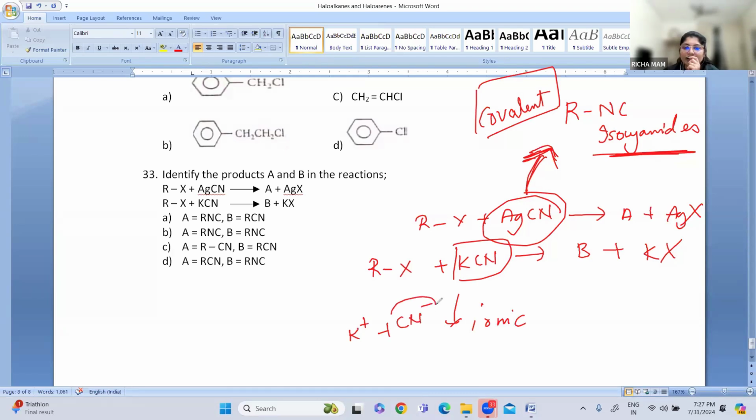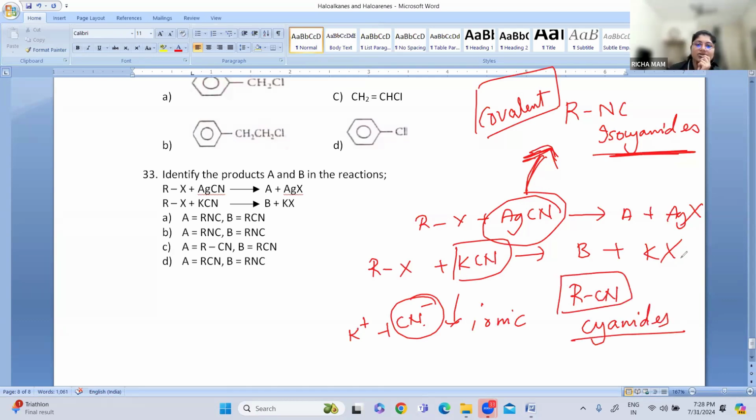So at that time what will happen? Our cyanide will go and attack, so it forms the cyanide group, RCN. So A is our isocyanide and B is our cyanide. Remember that: AgCN forms a covalent bond and forms isocyanides, and KCN forms an ionic bond and forms cyanide. So option A. Yes, option A is the correct answer. Is it clear?